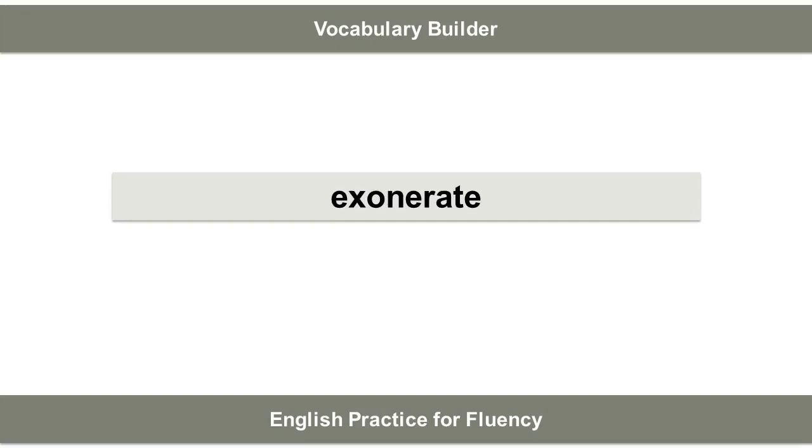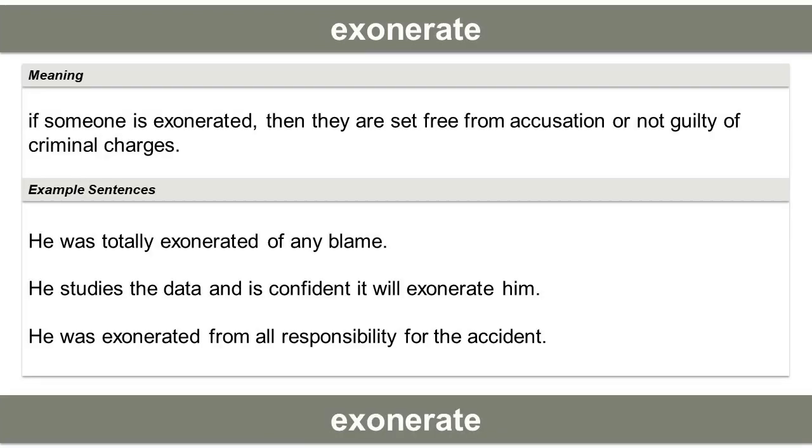The vocabulary word is exonerate. Meaning of the word. If someone is exonerated, then they are set free from accusation, or not guilty of criminal charges. Example sentences. He was totally exonerated of any blame. He studies the data, and is confident it will exonerate him. He was exonerated from all responsibility for the accident.